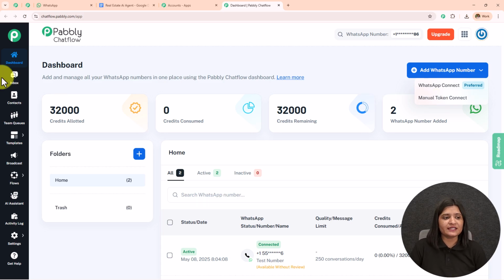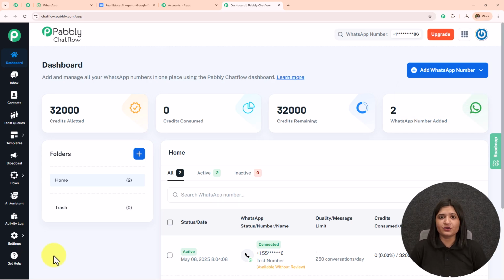Now on the left hand side where we can see all these options, we have the inbox, contacts, team queues, templates, broadcast flows, AI assistant, activity logs, settings, and get help. We have created a dedicated and detailed video on all of these features, the link to which is available in the description so that you can check this out.